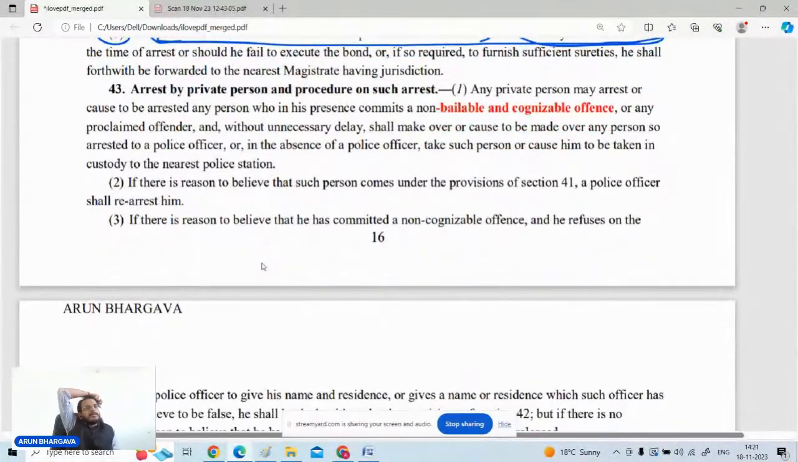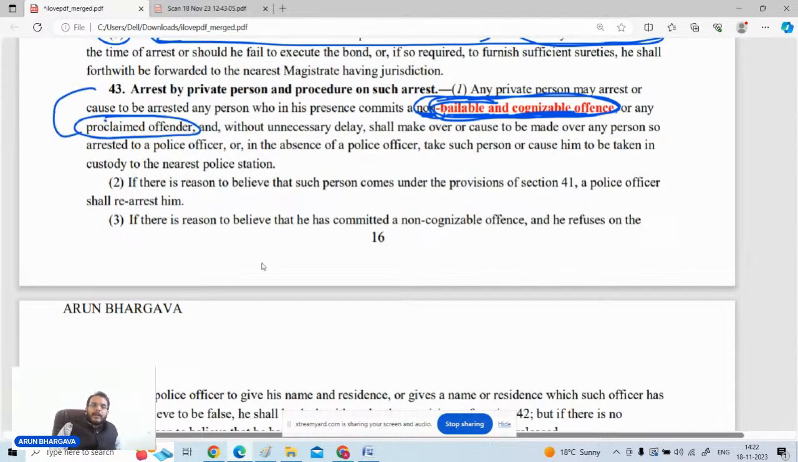Okay, thereafter the question comes: under which provision can a private person go for the arrest? So private person arrest कर सकता है provided the offence is non-bailable and cognizable. Cognizable, very important. Plus, if the offender is a proclaimed offender, then also the private person can go for the arrest of such person. So there are two situations where the private person can arrest someone. Number one is if the offender is a proclaimed offender, then you can go for the arrest of such person.